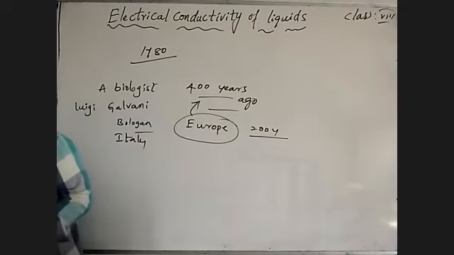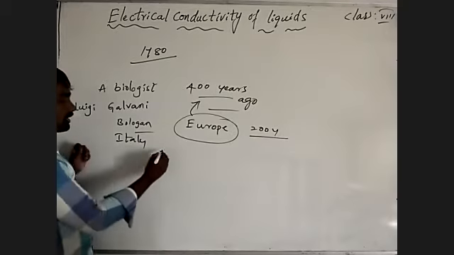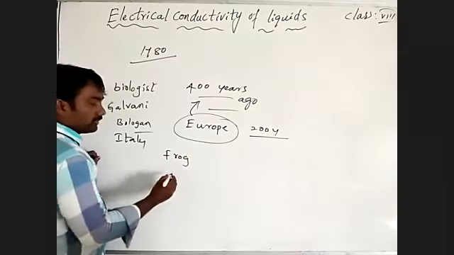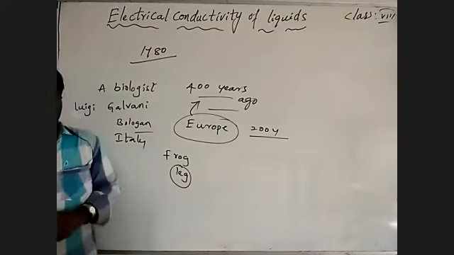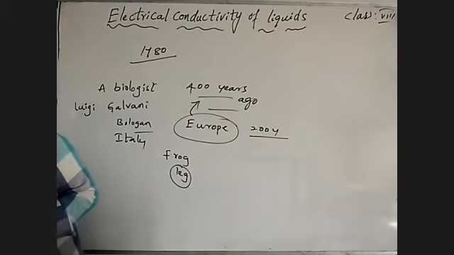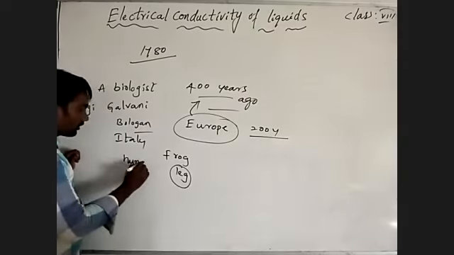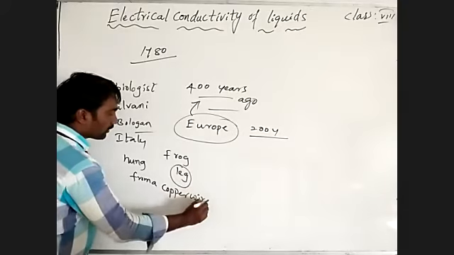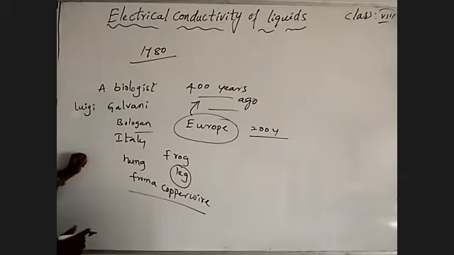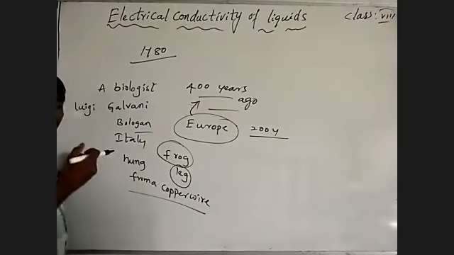How did it come? He once observed a frog leg, a dead frog's leg, hung from a copper wire, a copper hook.